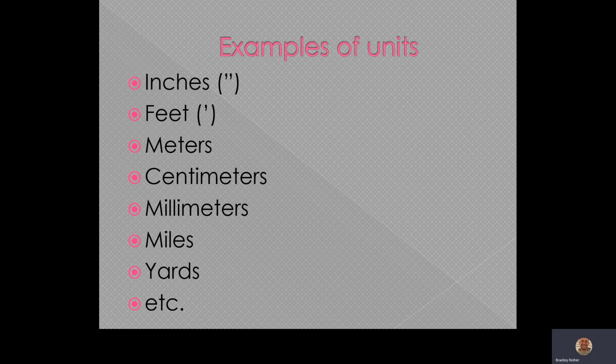Inches, a lot of times, instead of writing out the word inches, we could just put a lowercase in. Also, you could see the two little tick marks there. If you see a number with two little tick marks after it, that's referring to inches. So if you see 5 with those two little marks, that means 5 inches. If you just see one little mark after a number, that's referring to feet.